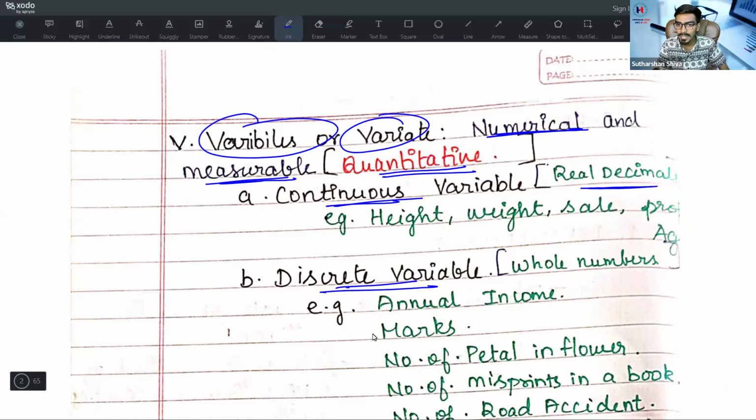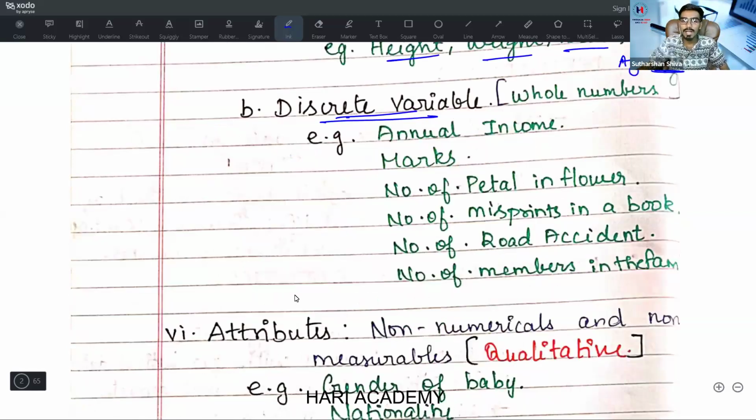Continuous variables are real decimals. Examples: height, weight, sales, profit, age. All of these come as continuous variables. Then, what are discrete variables? Discrete variables are whole numbers. Let's say annual income, marks of a student, number of petals in a flower, number of misprints in a book, number of road accidents, number of members in the family. All of these come as discrete variables, as whole numbers.